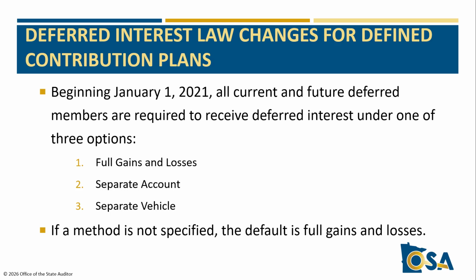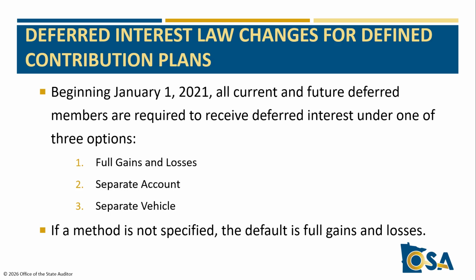If a deferred member separated from active service under the separate account deferred interest type, the member should be allocated net investment income at the rate earned on the account. For members who separated from active service under the separate vehicle interest type, the member should receive net investment income allocations at the rate earned on the separate investment vehicle.